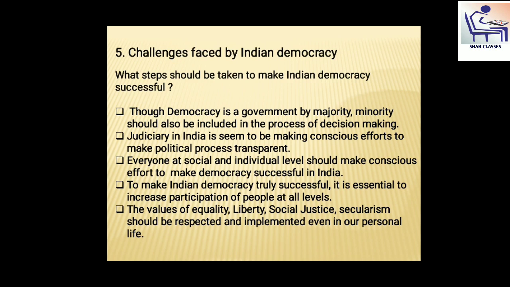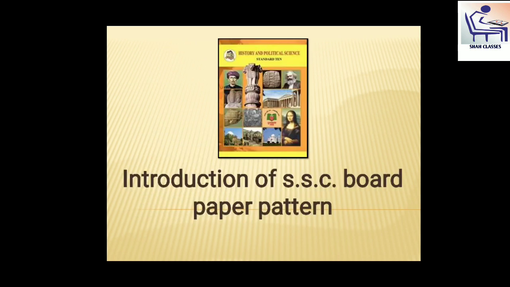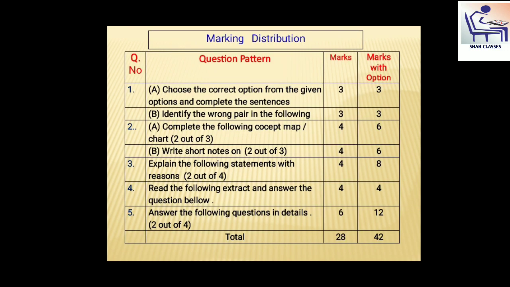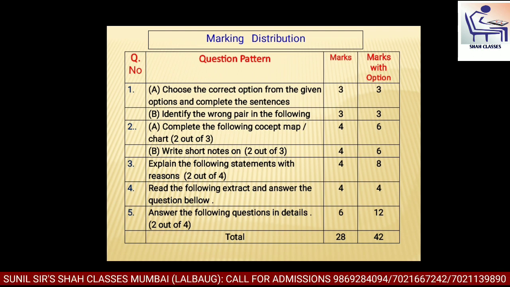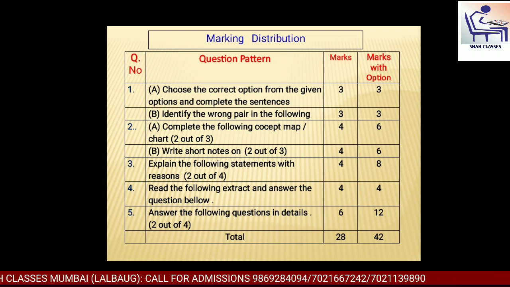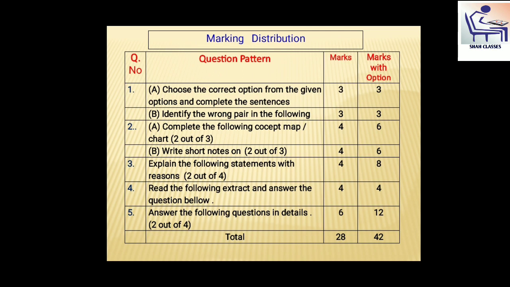In such a way, there are 5 chapters in our political science syllabus. Now, I will introduce the SSC board exam pattern of history and political science. Now here is the marking distribution. See this table: question number, question pattern, marks and marks with option.